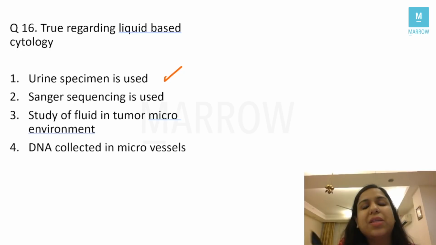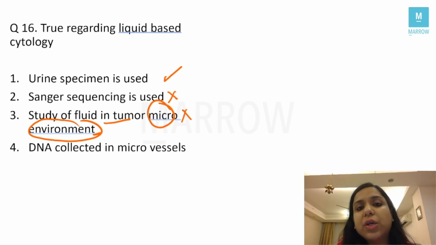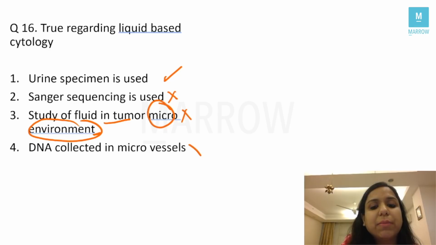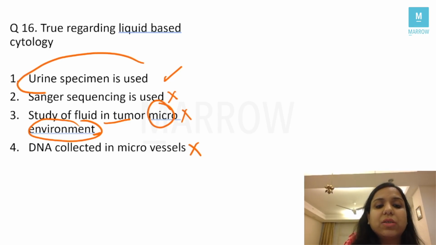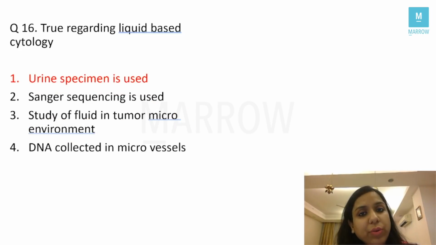Sanger sequencing is used. Sanger sequencing is a very, very uncommon procedure, right? Because you cannot have a very good DNA, that is why you don't do Sanger sequencing. Study of fluid and tumor microenvironment. No, you don't study the fluid and tumor microenvironment, you study the fluid for the detection of tumor, right? And DNA is collected in microvessels. No. So the best answer in this case is urine specimen is used, right? Although it is not a very preferred specimen, but urine specimen can be used.